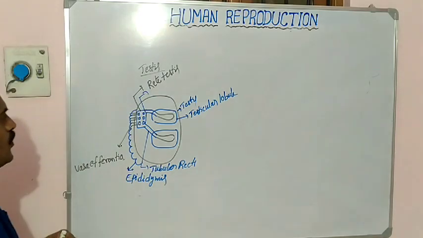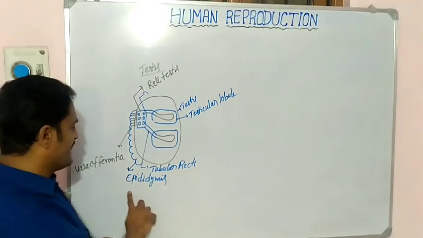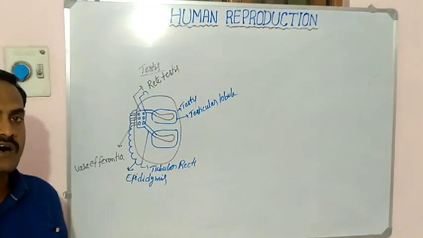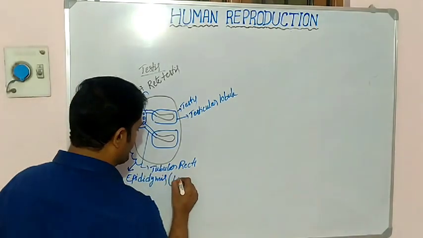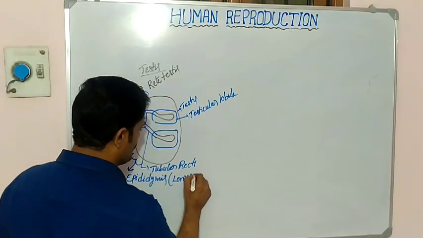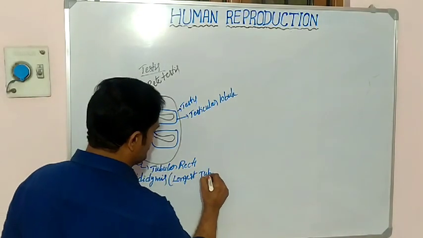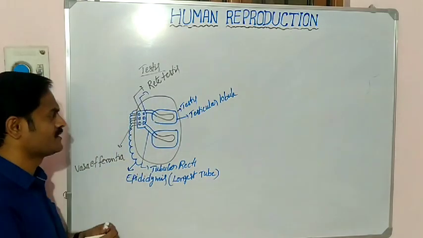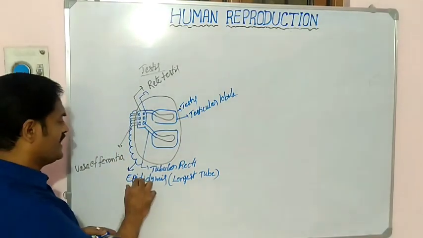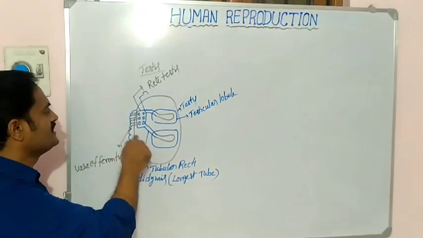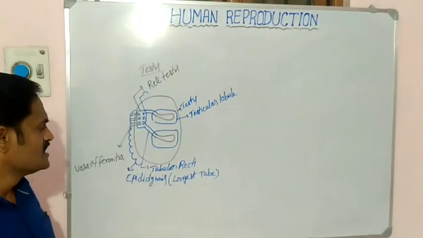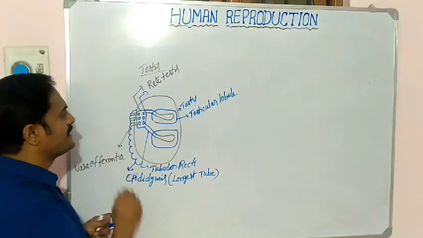So, the epididymis is the longest tube in the human male reproductive system. Remember, longest tube. Which is the longest tube in the human male reproductive system? Epididymis. Why? It is a highly coiled tube-like arrangement. So, what is the role of epididymis?